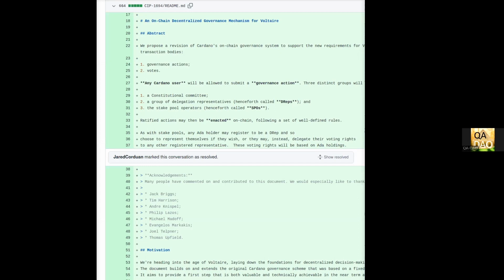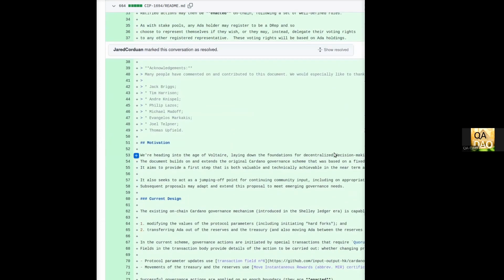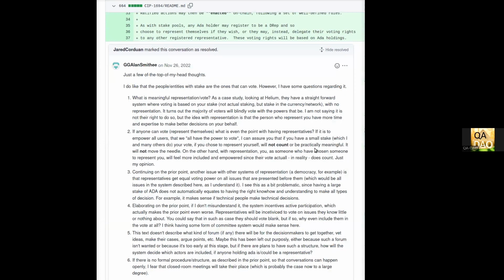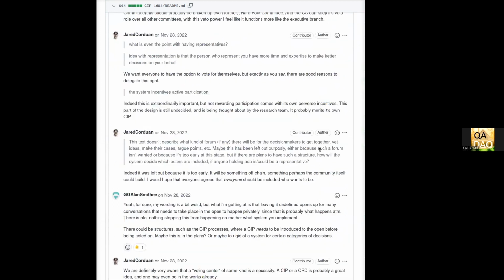Navigating the source file. Scrolling down the Files Changed tab allows you to navigate the source file of CIP-1694. Conversations are indicated by a line break in the file which indicates its status, such as Show Resolved. Clicking on the Show Resolved button will expand the conversation to allow you to read its content. This example shows a typical conversation between Gerard and a reviewer asking questions and suggesting changes.